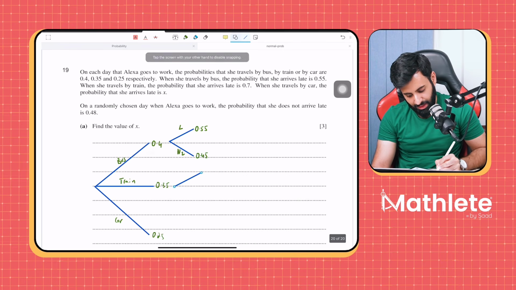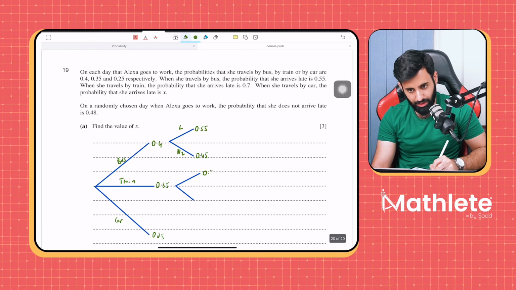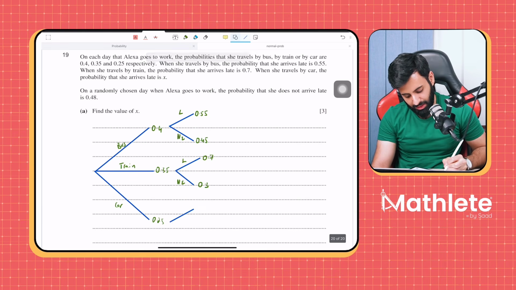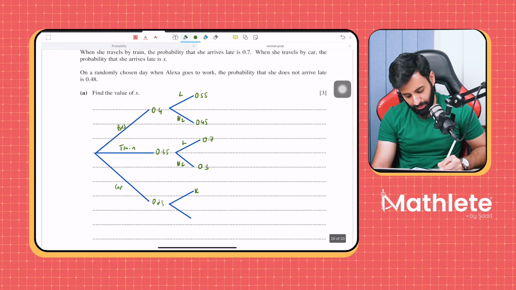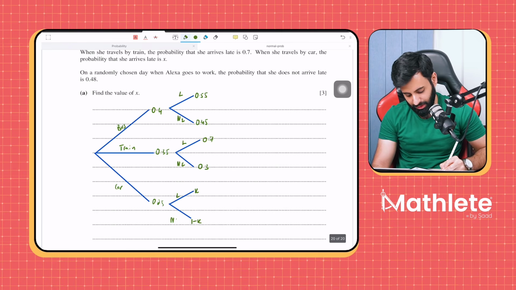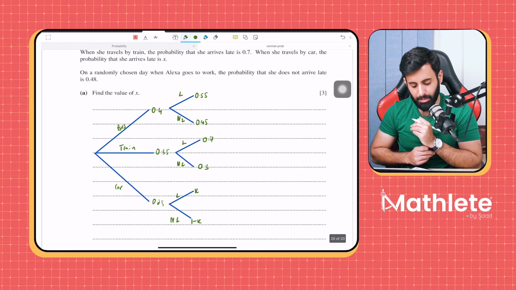The probability that she travels by train and she arrives late is 0.7. Okay, so what will be the probability that she is not late? 0.3. Good job. The probability that she travels by car and she is late is x. So what will be the probability that she is not late? 1 minus x. Good job. Late, not late. Once, like I said, once you've done this correctly, chances are everything else will fall into place.